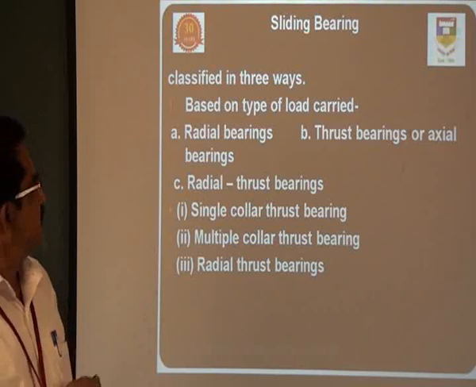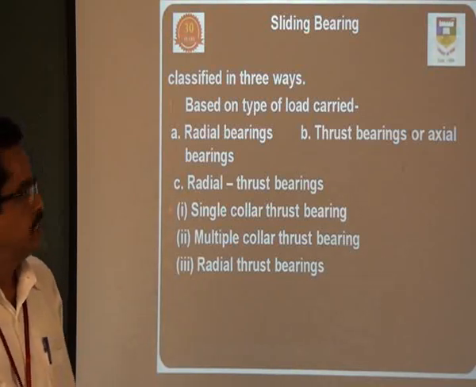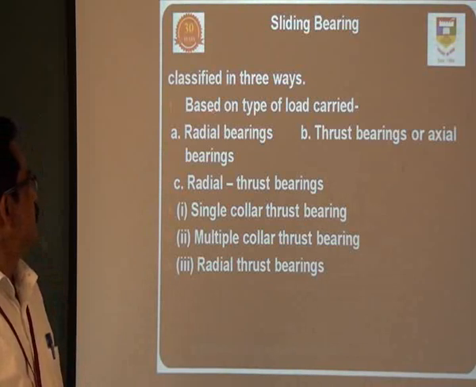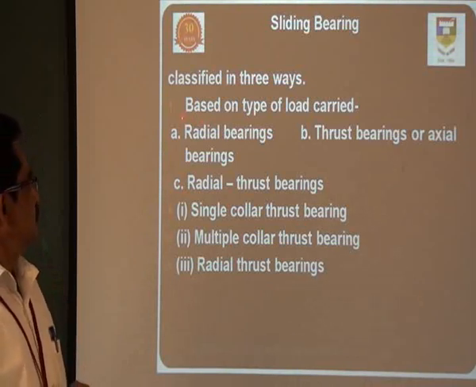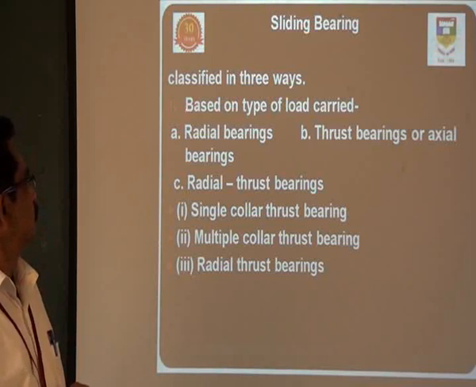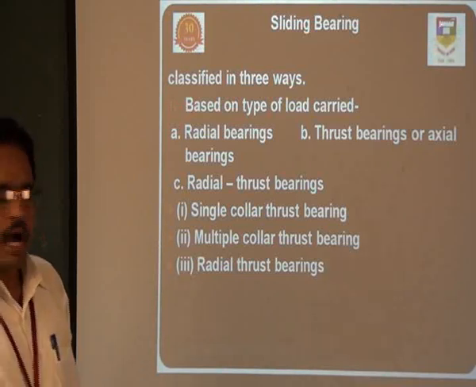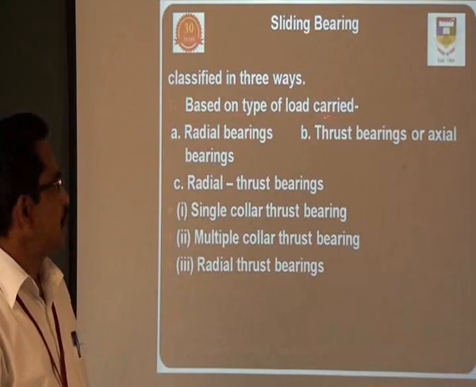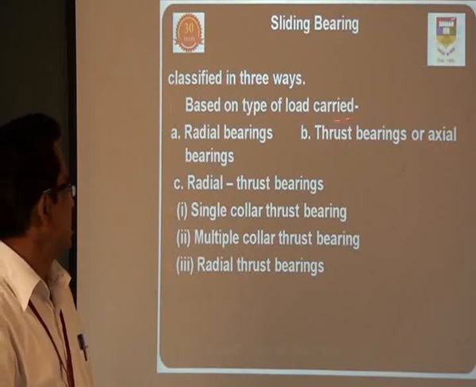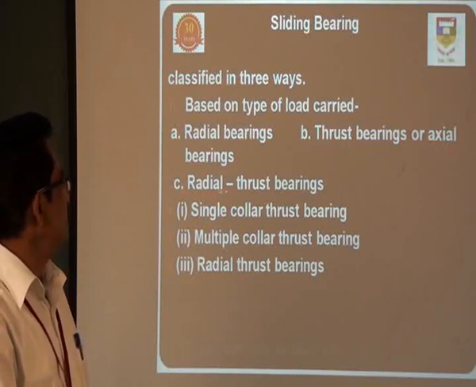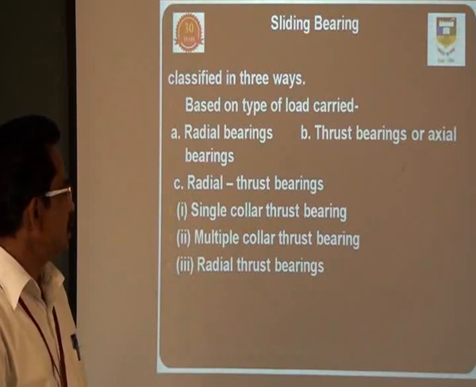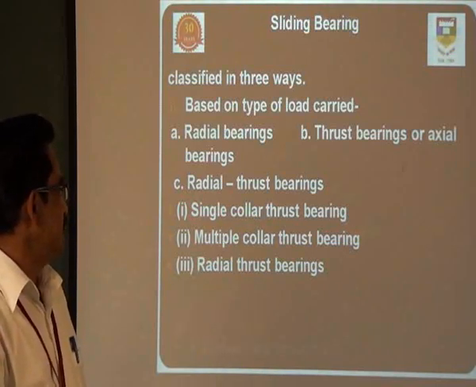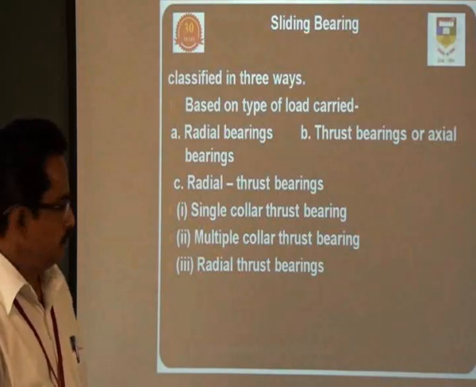Now we see the classification of the sliding bearings. The sliding bearings are classified based on three categories. So one is based on the type of the load applied. One is the radial bearing, another is the thrust bearing or axial bearing, then the third one is the radial thrust bearings. The radial thrust bearings are, you can say, single collar thrust bearing, multi-collar thrust bearing and radial thrust bearings.